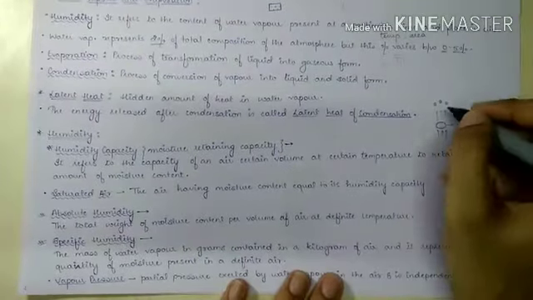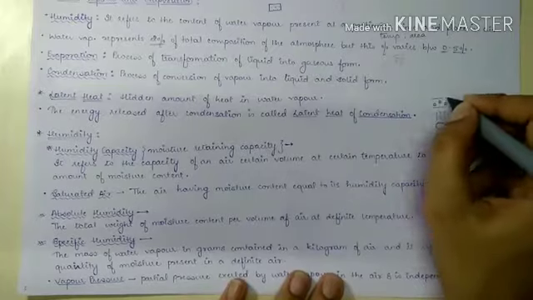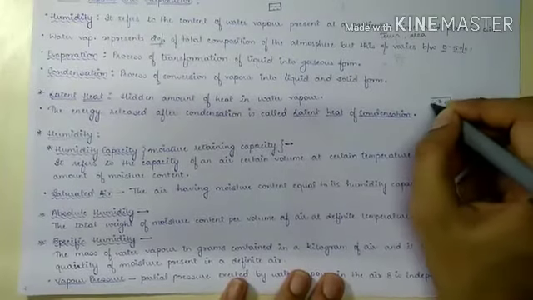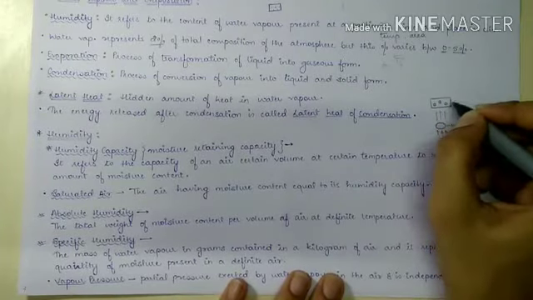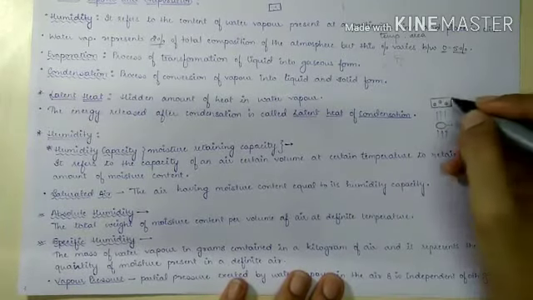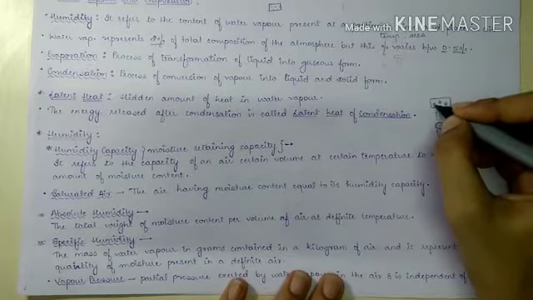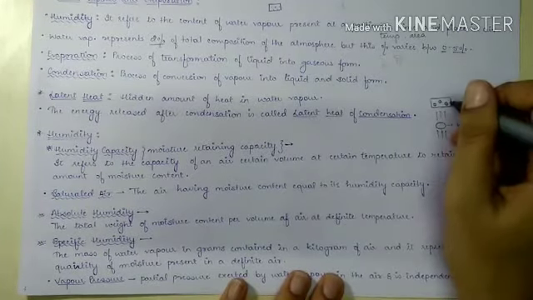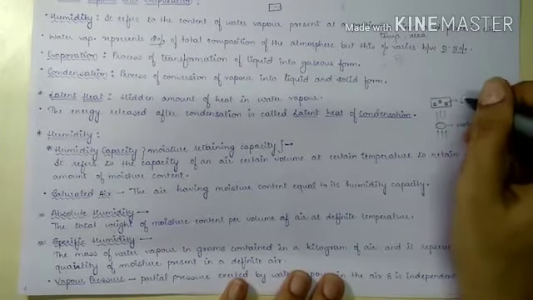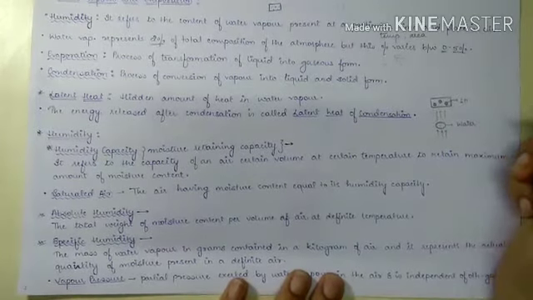And now in this water vapor, the energy is not lost. It is contained in the water vapor. So it is the hidden energy which is present in the water vapor, and this hidden energy is known as latent heat.